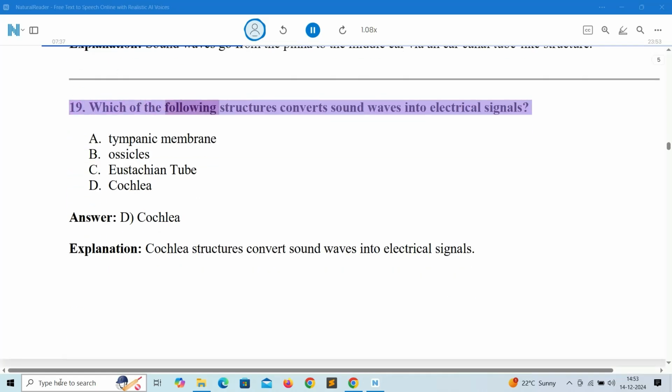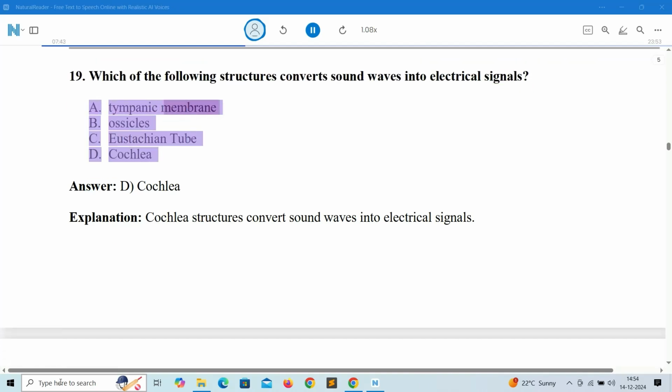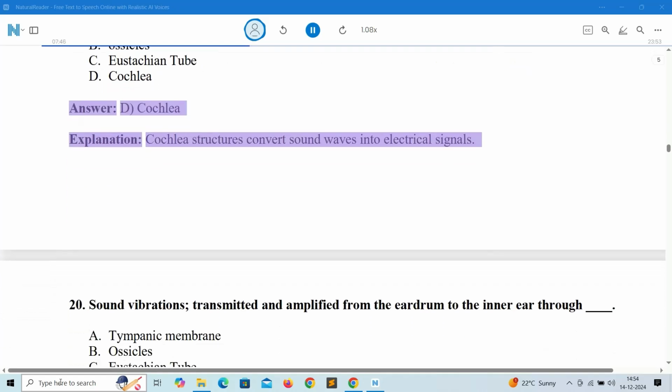19. Which of the following structures converts sound waves into electrical signals? A. Tympanic membrane. B. Ossicles. C. Eustachian tube. D. Cochlea. Answer, D. Cochlea. Explanation, cochlea structures convert sound waves into electrical signals.